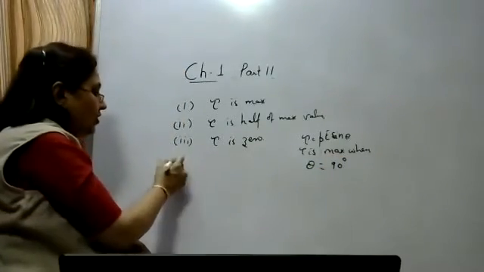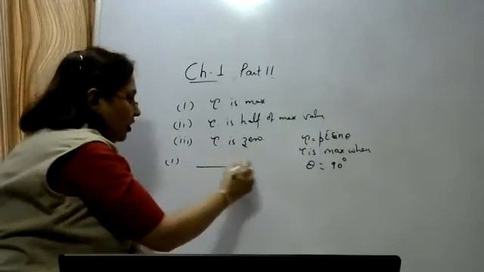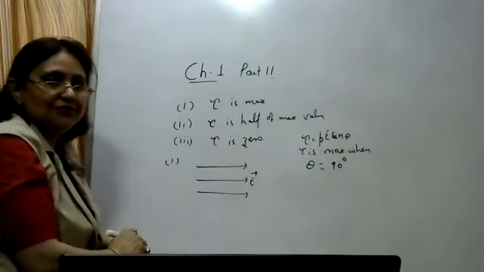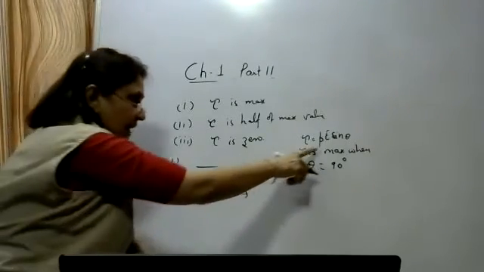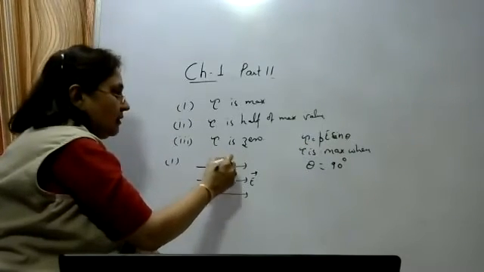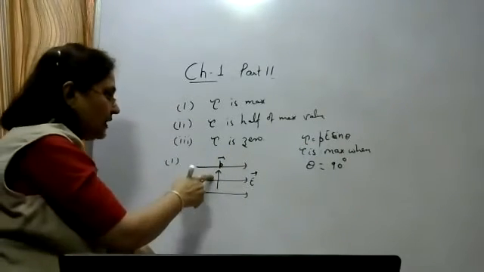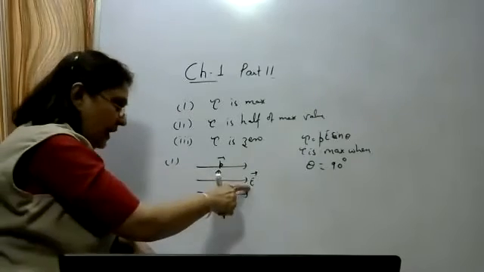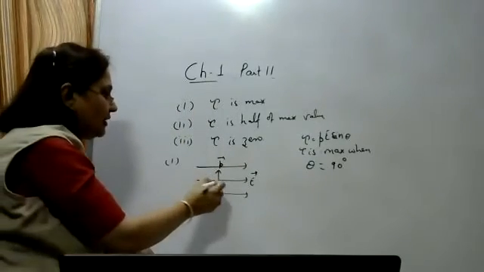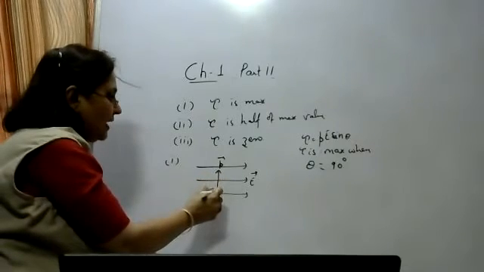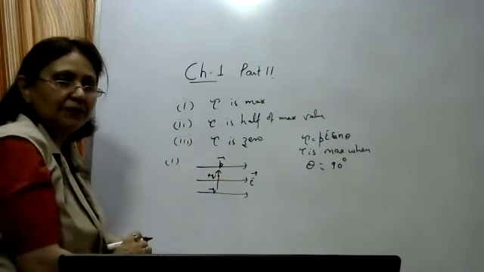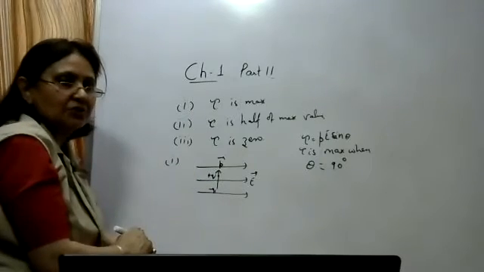So now how will you draw the diagram for the first one? Draw the uniform electric field. This is the uniform electric field, and the dipole moment should be perpendicular to the electric field. The dipole moment should make an angle of 90 degrees with the electric field. The torque is maximum. So here there is minus q charge and here it is plus q charge, because we know that the dipole moment is from minus q to plus q charge.